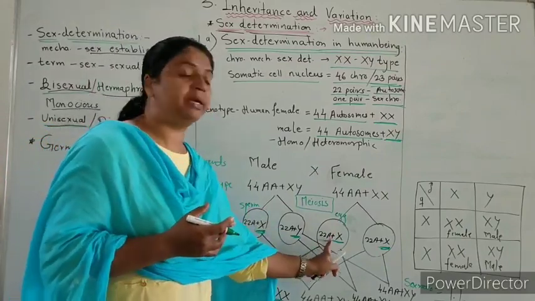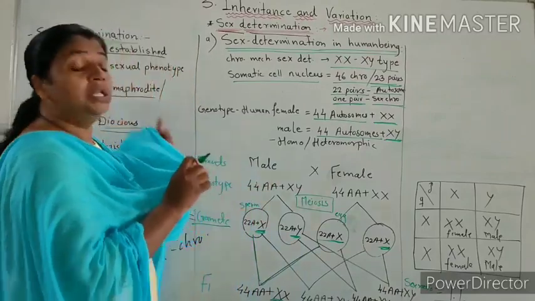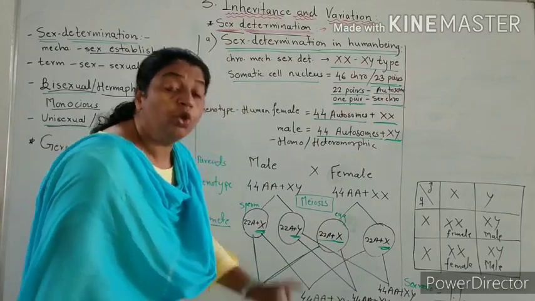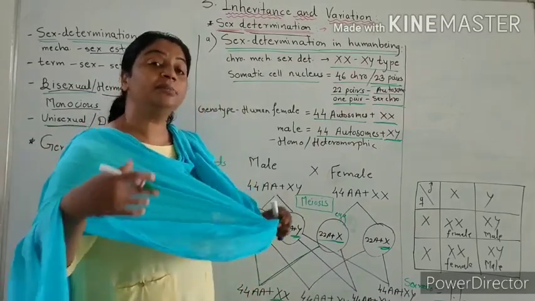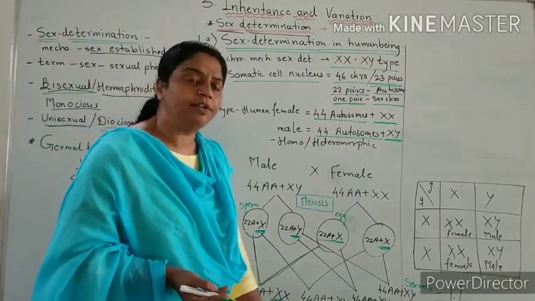This haploid sperm and haploid egg fuse to form a diploid zygote. This diploid zygote develops into a human female.